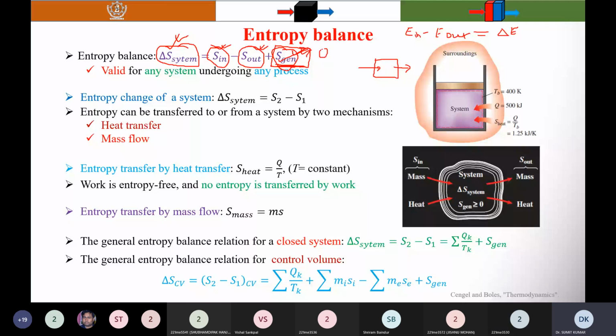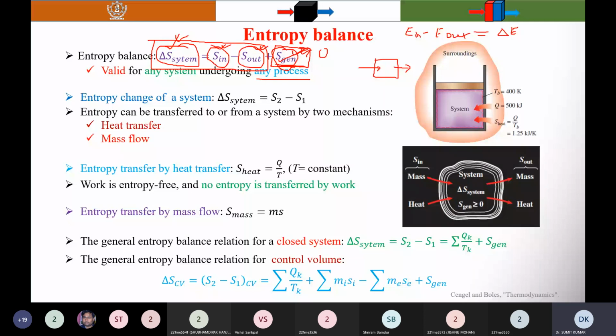So that's why, for your convenience, I have written it as a balance. If the process is reversible, you can say that it is 0. It is not a conservation, because this entropy generation is not a conserved property. If it is a reversible process, then you can see that these are the properties.